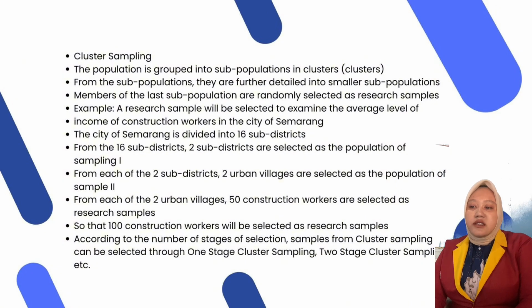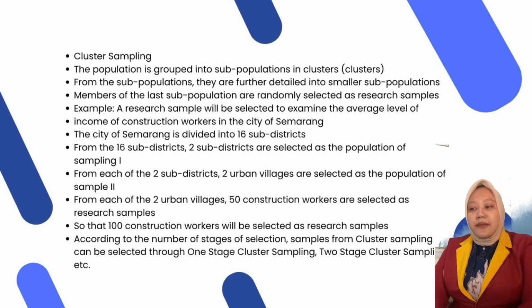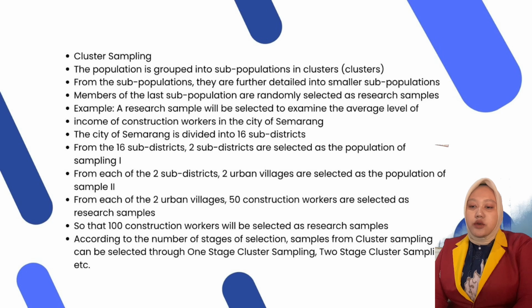which is divided into subdistricts. From the districts, two subdistricts are selected as the population of sample one. From each of the two subdistricts, two urban villages are selected as the population of sample two. From each of the two urban villages, construction workers are selected as samples. Those construction workers will be the research sample. According to the number of stages of selection, sampling from cluster sampling can be selected through a one-stage or multi-stage cluster sampling.